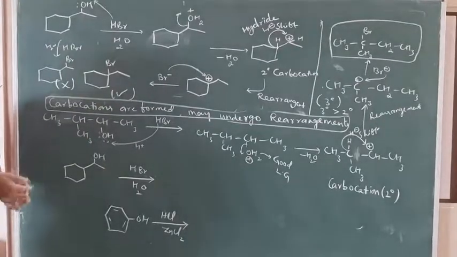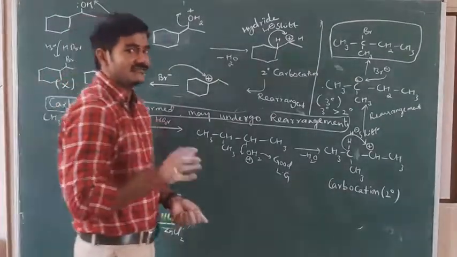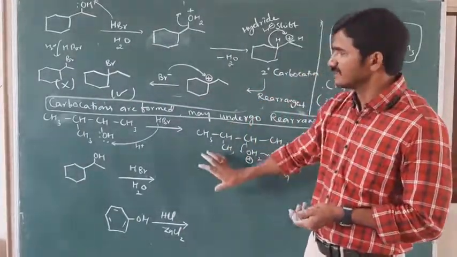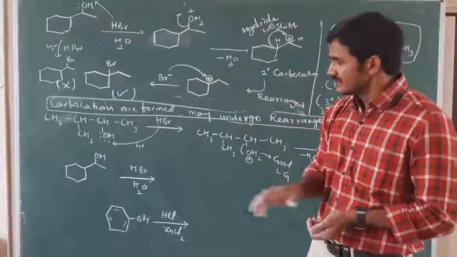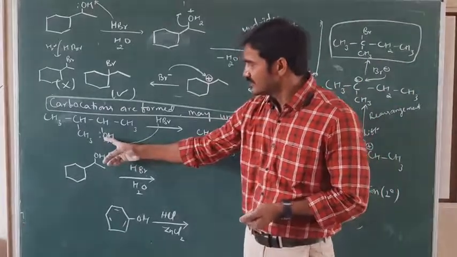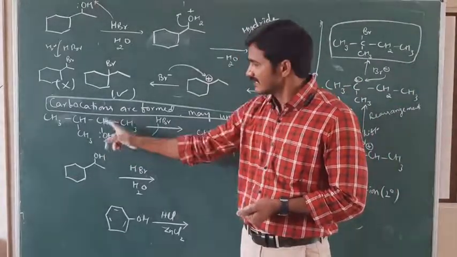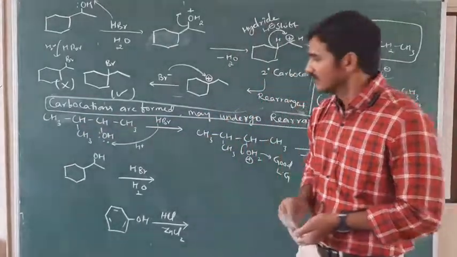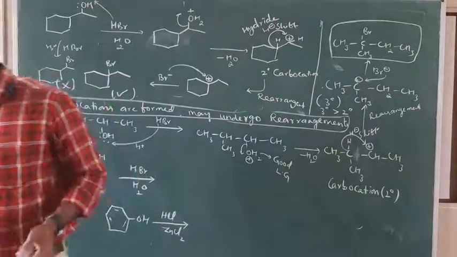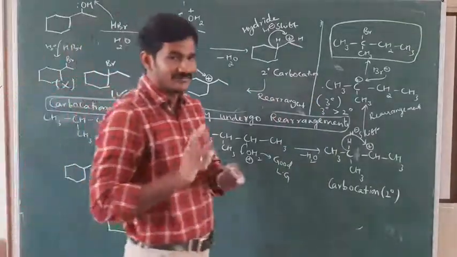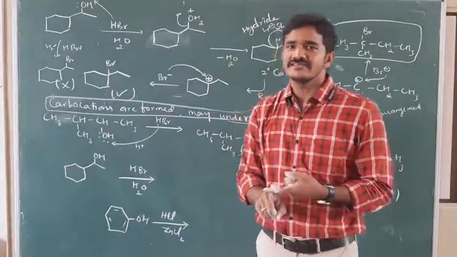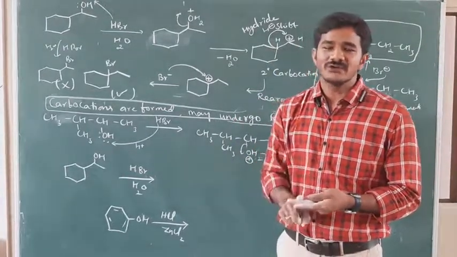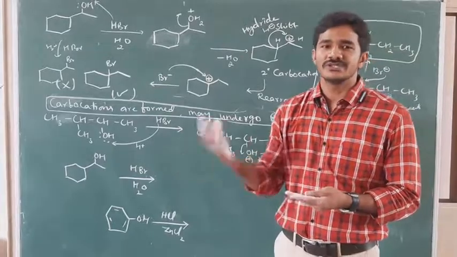Understood the point? Wherever carbocations are forming, they may undergo rearrangements. Be careful. That's why I gave 2 examples which explain rearrangement. Here also, don't directly substitute OH with Br, because the secondary carbon may undergo rearrangement from the adjacent carbon. So there are 2 points to understand. When is rearrangement possible? When an intermediate carbocation is formed. Why do they undergo rearrangement? To get more stable carbocations.